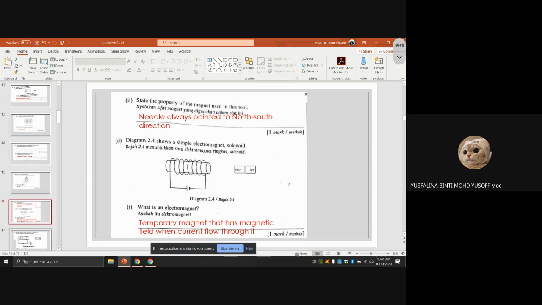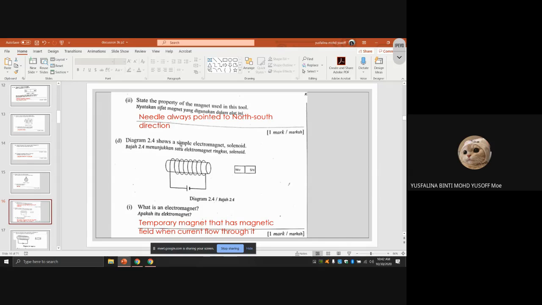Right, the next one, state the property of the magnet used in this tool. So the needle will always point to the north-south direction. Okay, so the compass, usually the needle will always point to the north. So that is the property of the magnet that we use in the compass.